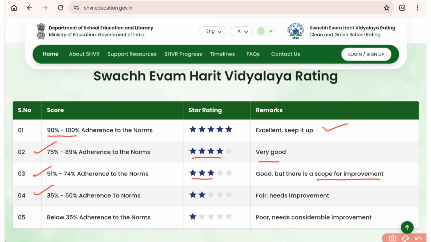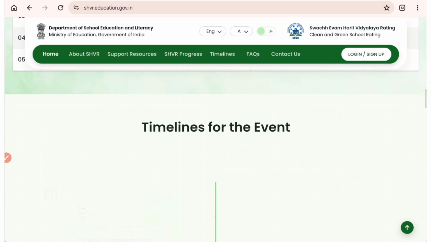If it is 35 to 50, then it's fair and needs improvement, 2-star. But if your school rating is below 35%, it's poor and needs considerable improvement, it's single star. So these are the 5 ratings of Swachh Evam Harit Vidyalaya, and check where your school stands.